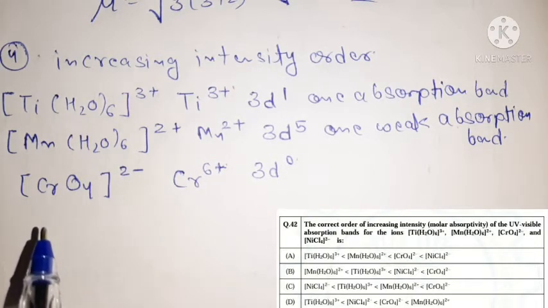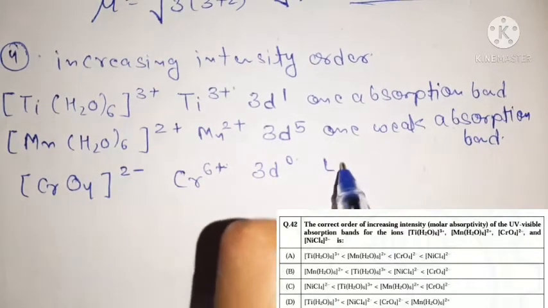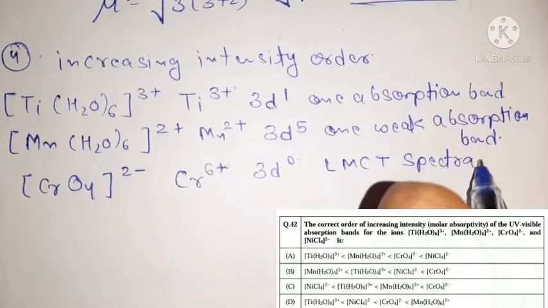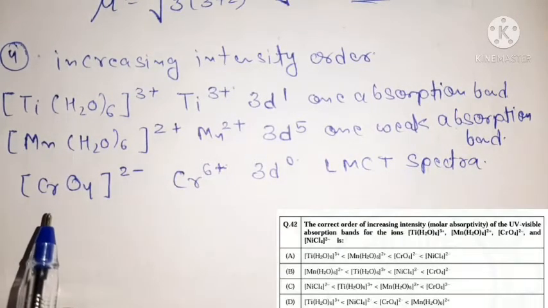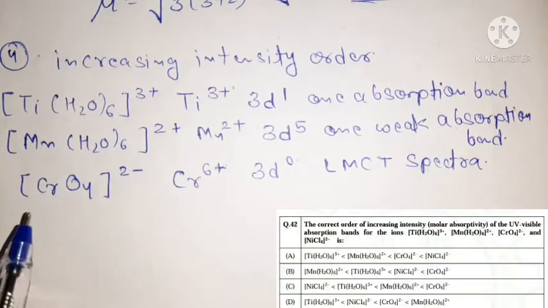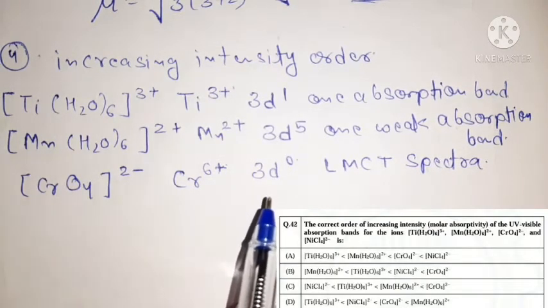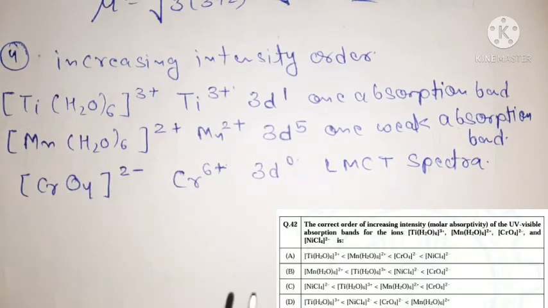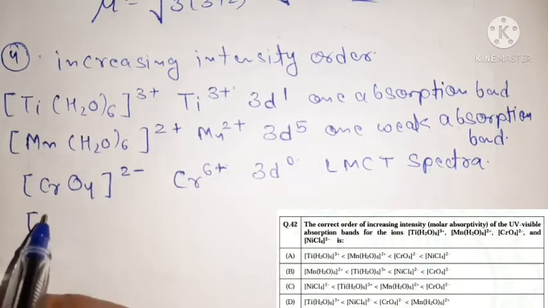So in this complex we observe a ligand to metal charge transfer spectra. We observe a UV visible band in this complex due to ligand to metal charge transfer, because chromium has empty d orbitals and oxygen has filled orbitals.